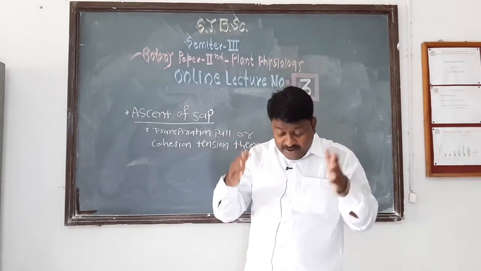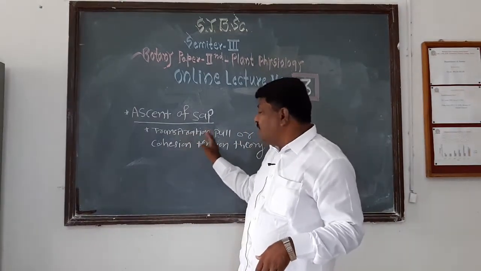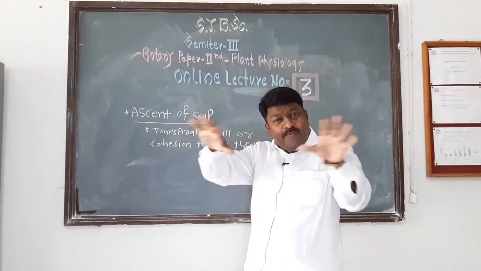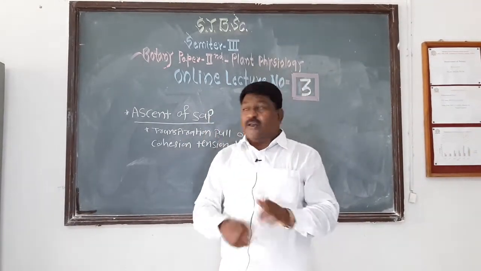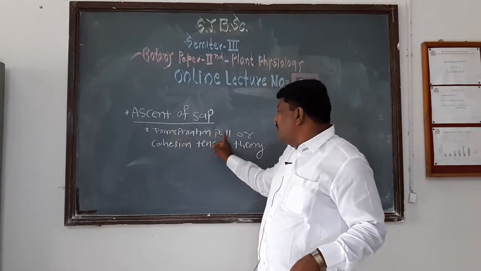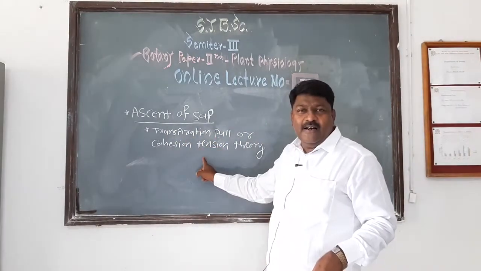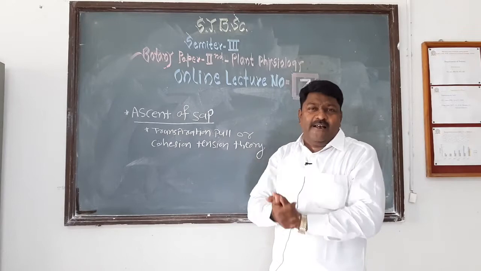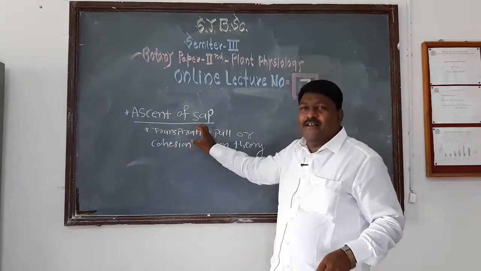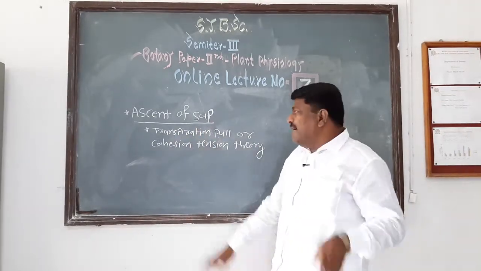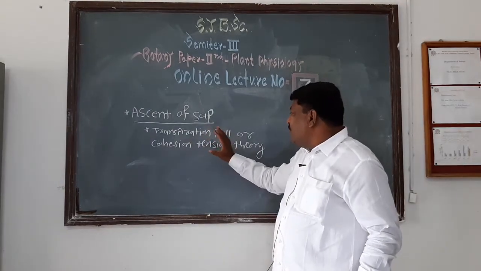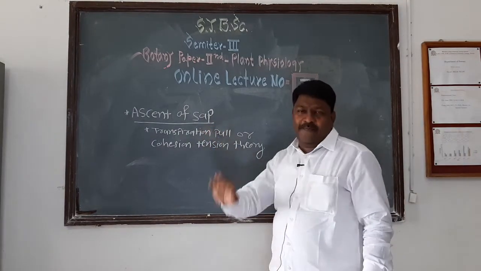There are different theories, and also the transpiration pull theory. But of these theories, the transpiration pull or cohesion tension theory is the well accepted theory, and therefore it is included in our syllabus. Then we discuss the transpiration pull or cohesion tension theory.